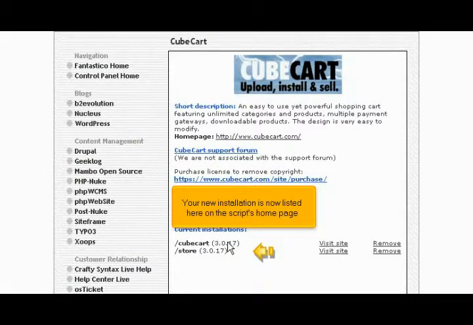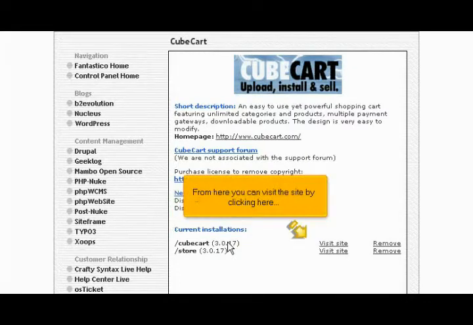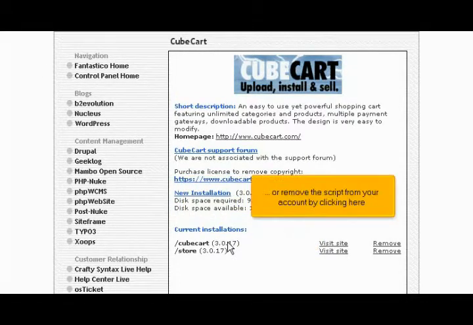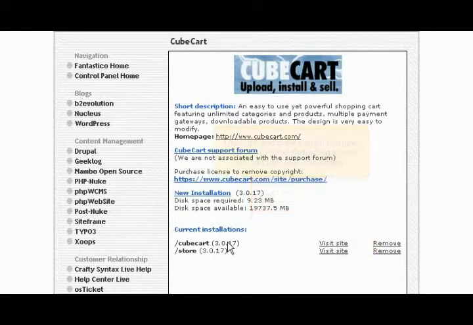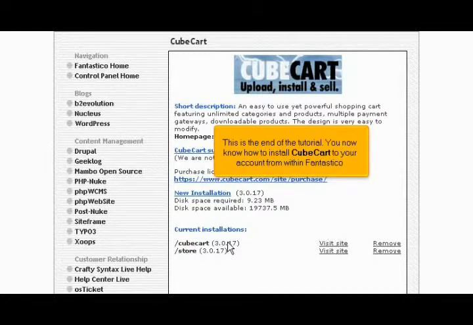Your new installation is now listed here on the script's homepage. From here you can visit the site by clicking here, or remove the script from your account by clicking here. This is the end of the tutorial. You now know how to install Cubecart to your account from within Fantastico.